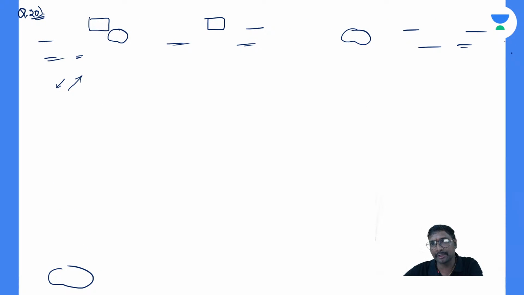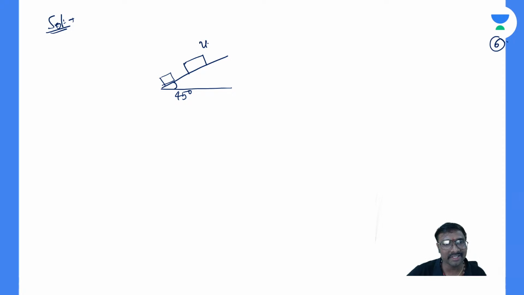How can you get this, everyone, if you just observe? Here you will have this 45-degree plane, having this 45-degree angle, and this is your mass. The initial velocity will be 0, and it moves from that place to this place. At this place the initial velocity is 0, and at this place the final velocity achieved is 20 meters per second.